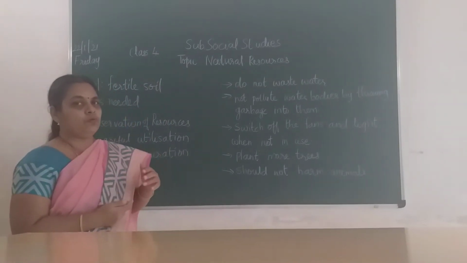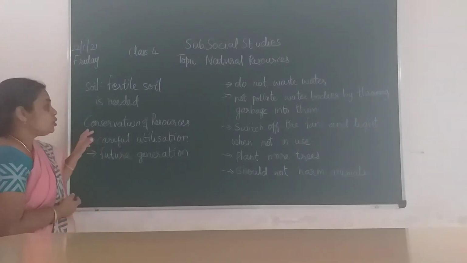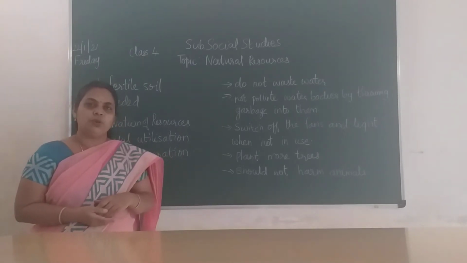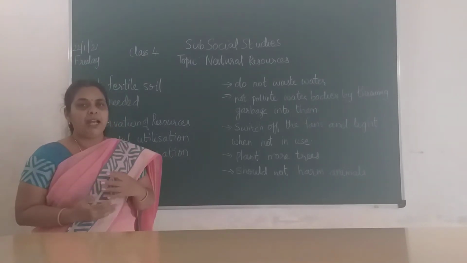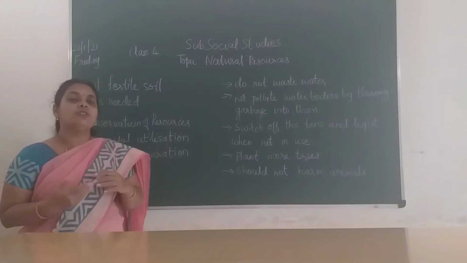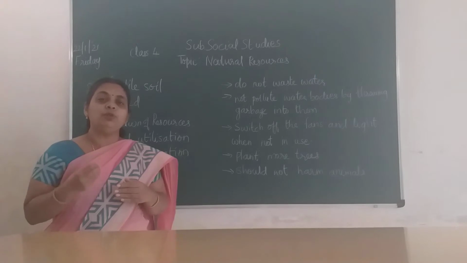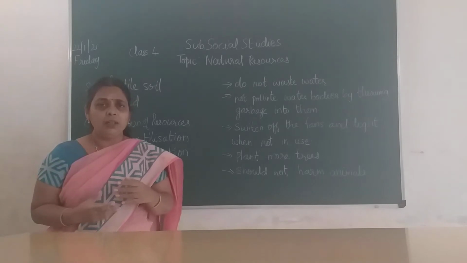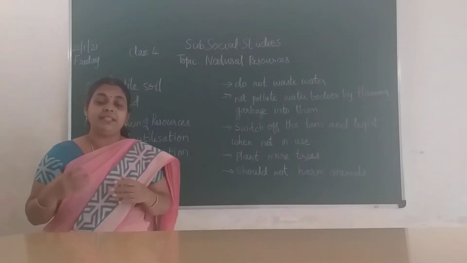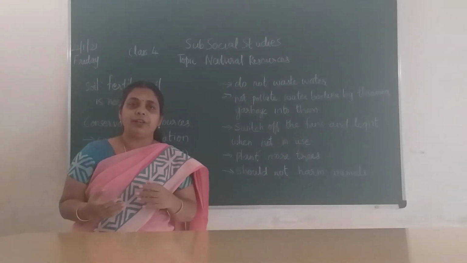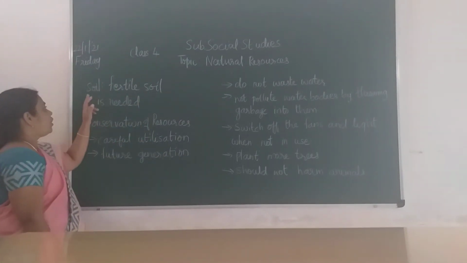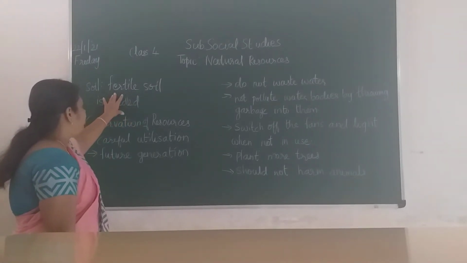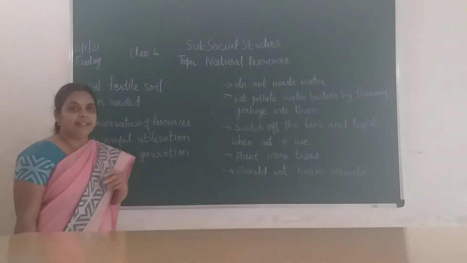So in today's class, one more we are going to see, that is the soil. Okay, so soil is required for the plants to grow, children. You are so well aware of that. Plants grow in the soil. So to grow well and give good yield, it should have fertile soil. Okay, all the minerals, water, sunlight, air, everything is required for a plant to grow well. So this soil also plays an important role, children. So for the plants to grow well, a fertile soil is needed.